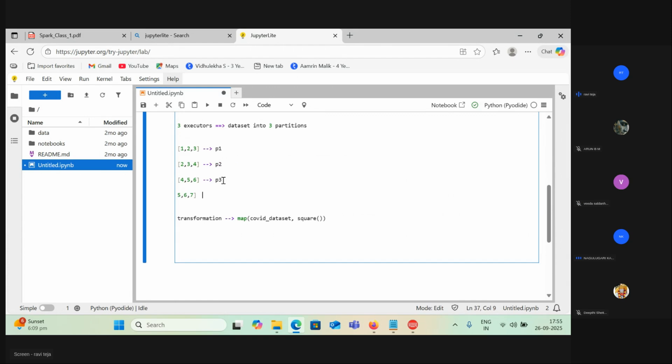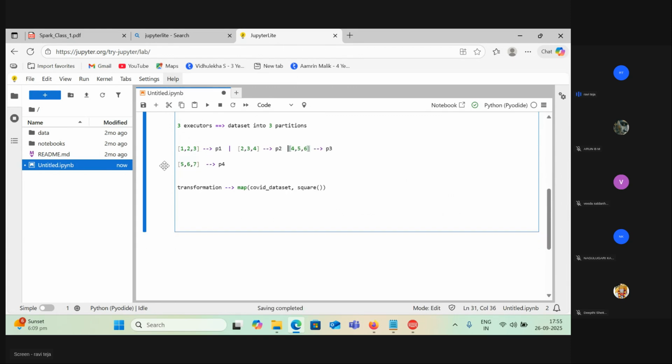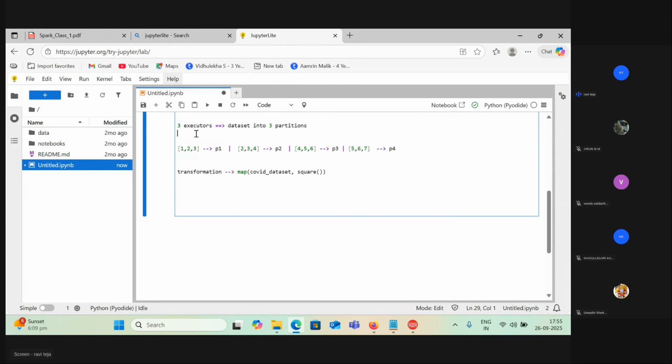I want everyone to explain how the mapping works here. We will apply the transformation on top of this partition. Now each will happen in parallel, right? I do not want to put this into the same. Each execution will happen in parallel, because that's why we are doing this. So there are four people working on this, so we have four partitions.